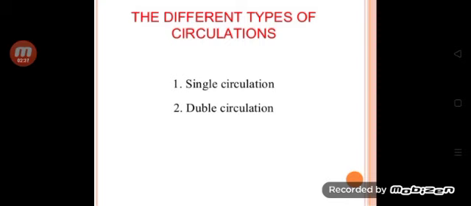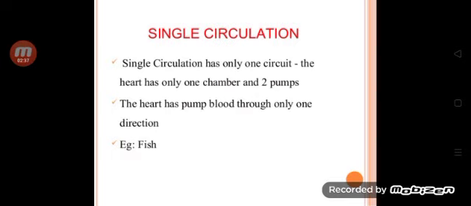Now let us know about different types of circulations. One is single circulation. Second one is double circulation. What is meant by single circulation? Single circulation has only one circuit. The heart has only one chamber and two pumps. The heart pumps blood through only one direction. This type of circulation is observed in fishes.